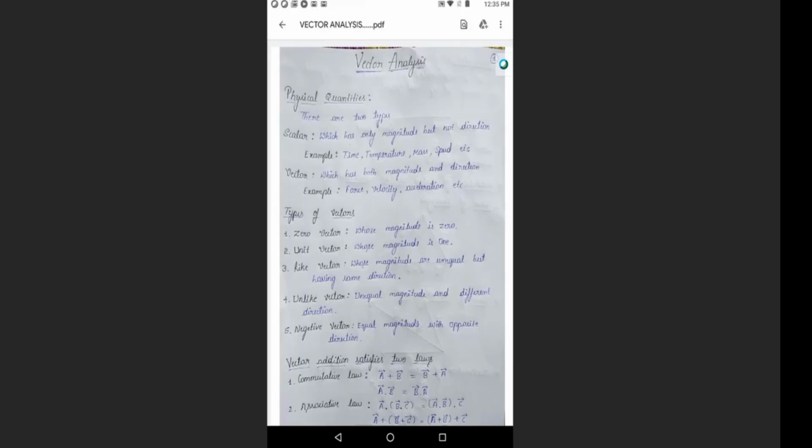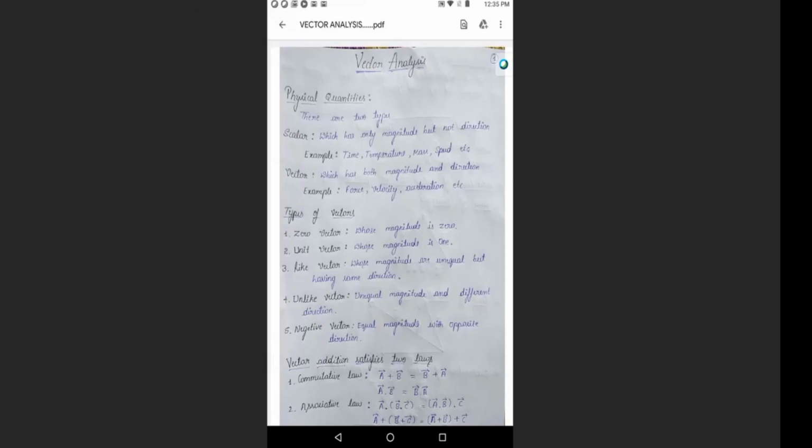Physical quantities, we have two types. One is the scalar quantity and the other one is the vector quantity. Scalar quantity is what? It is a quantity which has only the magnitude but no direction. Examples, you can take time, speed, mass, and so on.